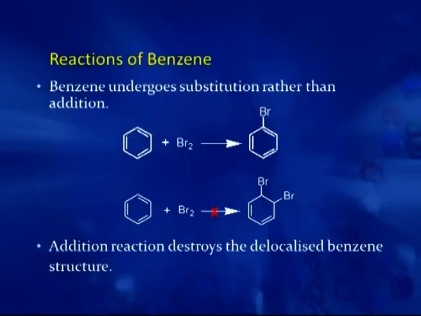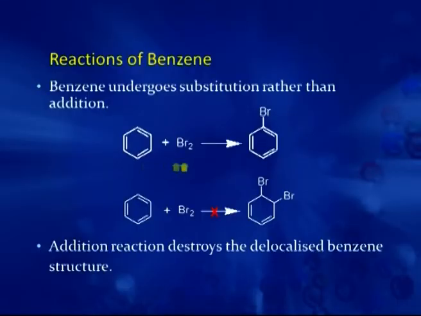But it was observed that instead of addition reactions, benzene undergoes substitution reactions. For example, on reaction with bromine, it gives bromobenzene, not 1,2-dibromocyclohexadiene. Now, why? The reason is, as we discussed earlier, because benzene is a more stable ring.